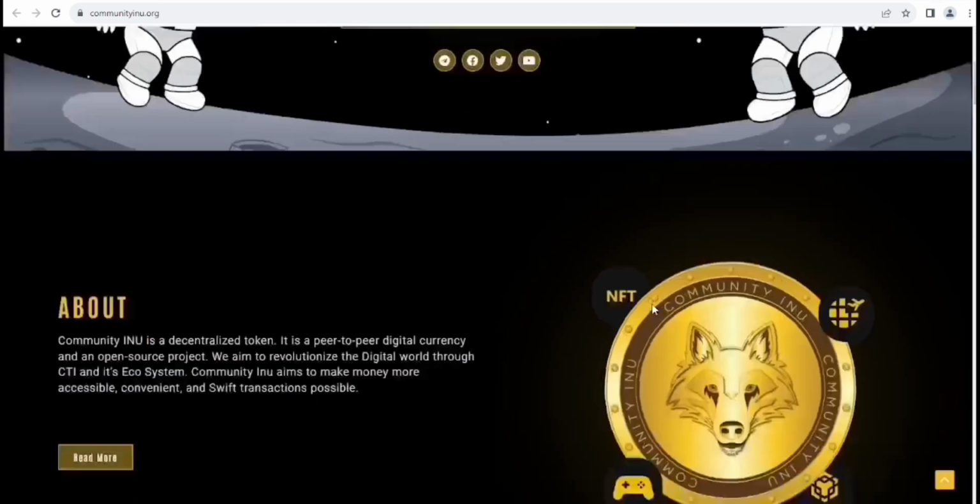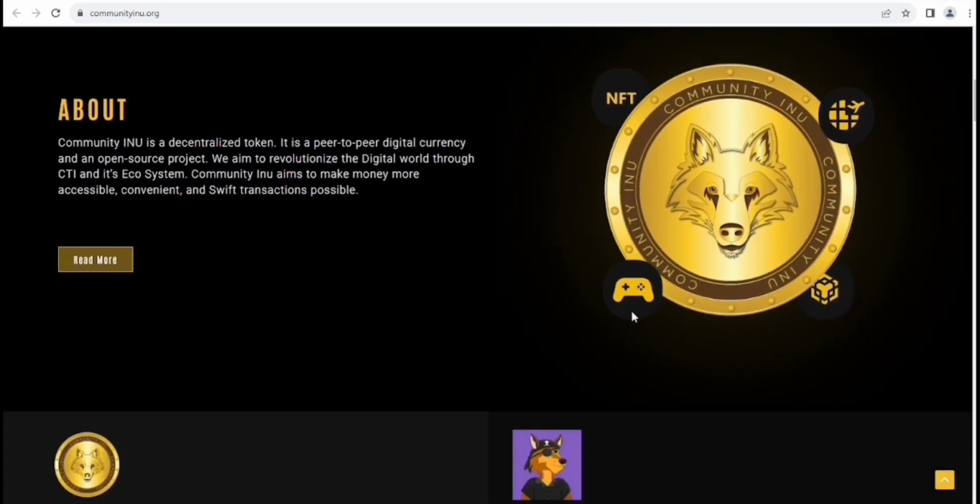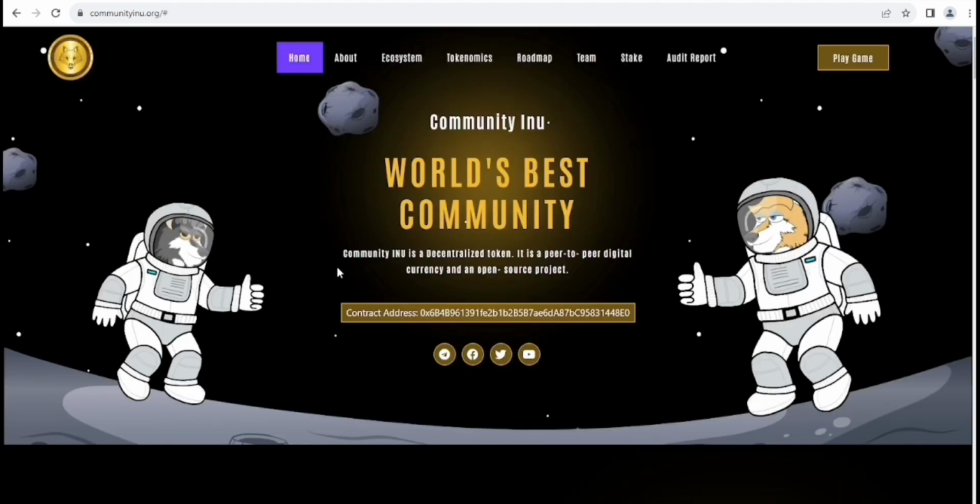About Community Inno, what is Community Inno? It's a decentralized token and a peer-to-peer digital currency and an open source project. They aim to revolutionize the digital world for CTI and its ecosystem, to make money more accessible and convenient, and to make swift transactions possible. If you need to read more, here you can see more about this project.